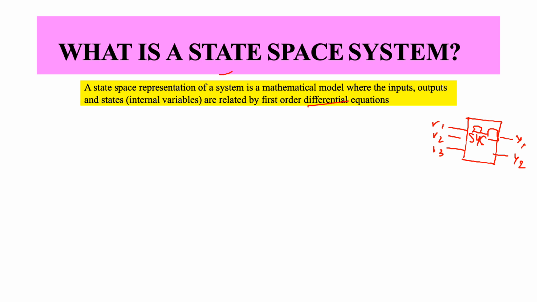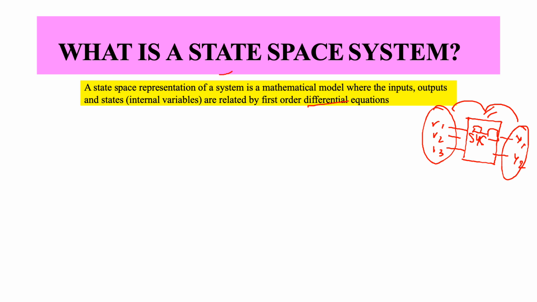The state space representation takes care of the inputs, all the outputs, and all the internal variables which are actually hidden, when looking purely from the input and output point of view. And of course the relationship between these three is essentially just first order differential equations, and we will see in a couple of slides why it is first order.